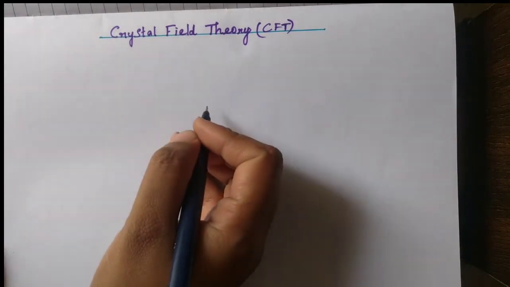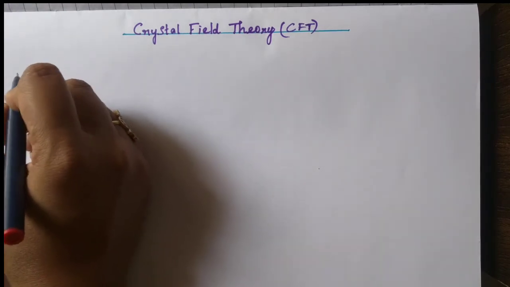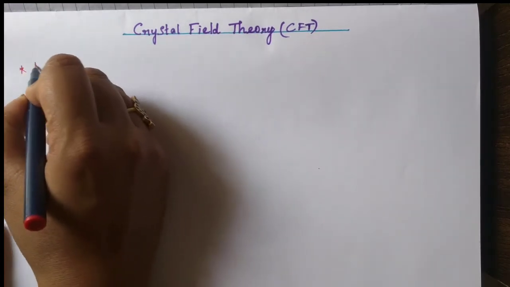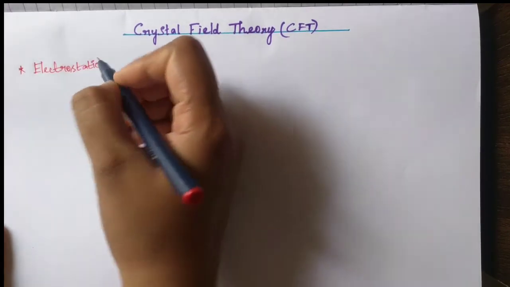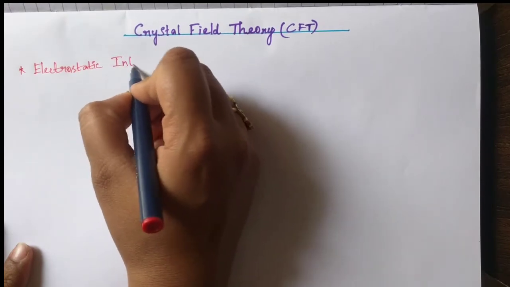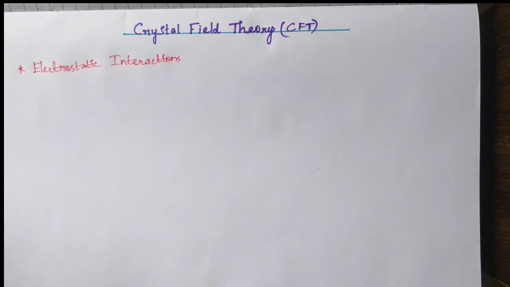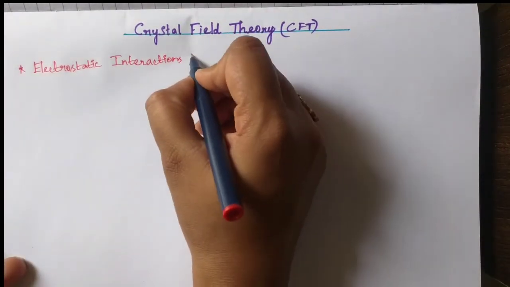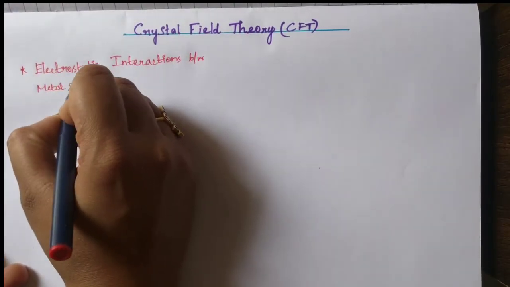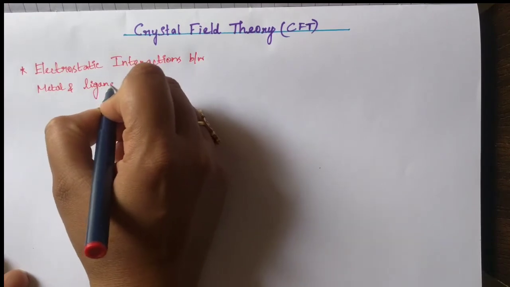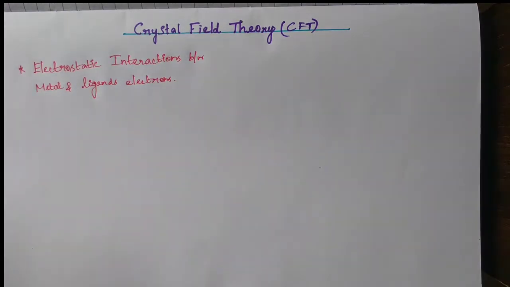So first point, crystal field theory is based on electrostatic interactions between metal and ligand electrons.